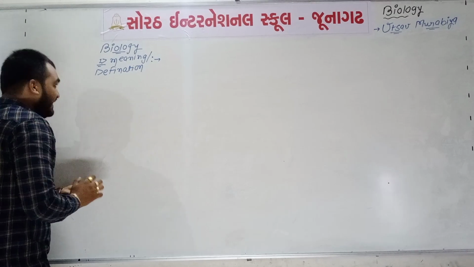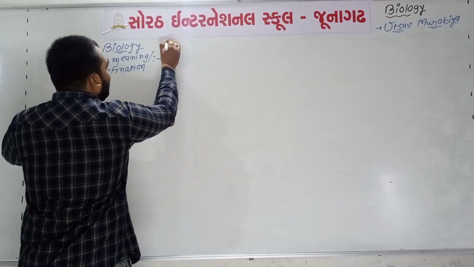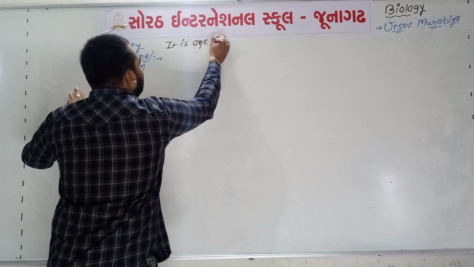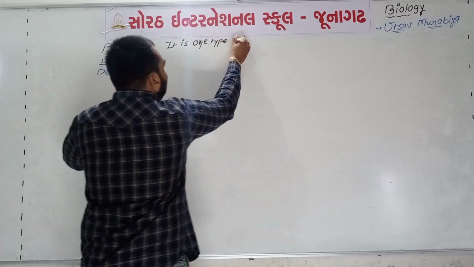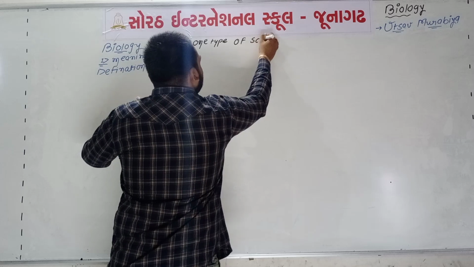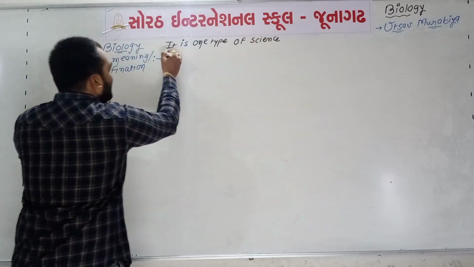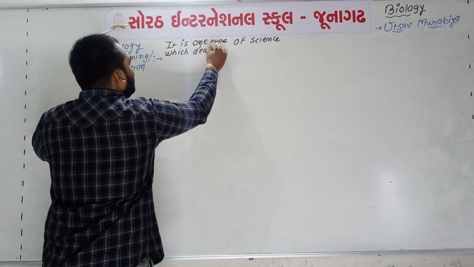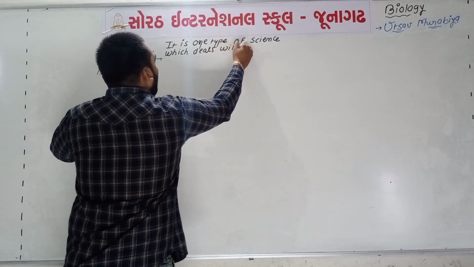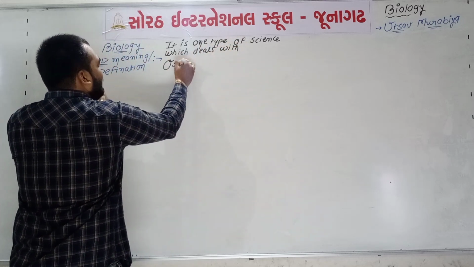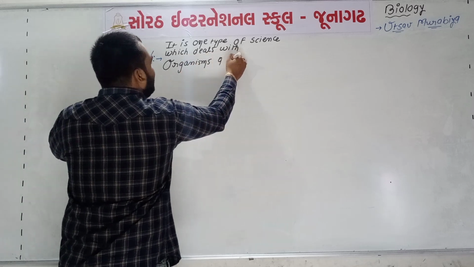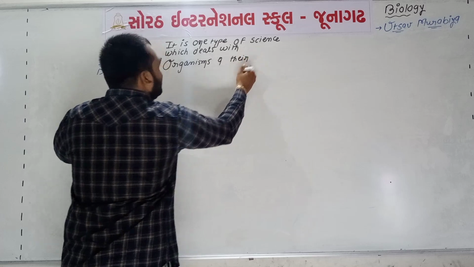So we can say that biology is one type of science, which deals with organisms and their activities.